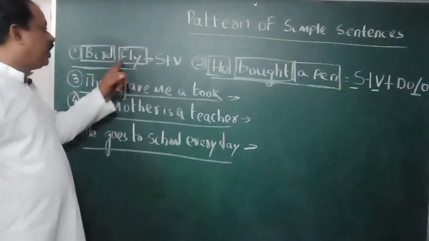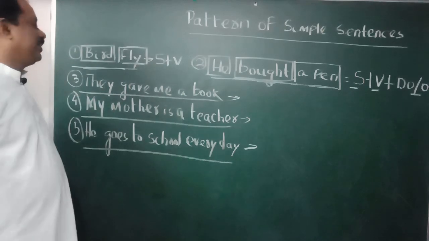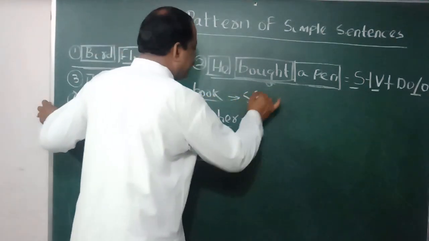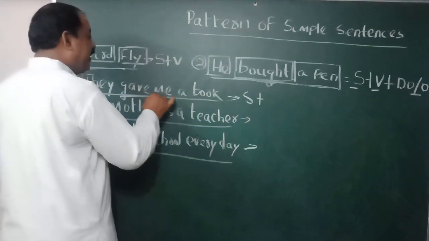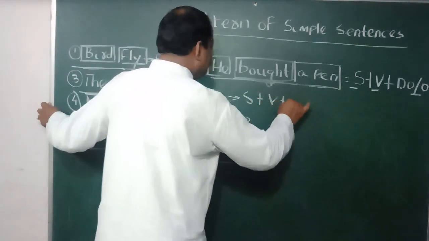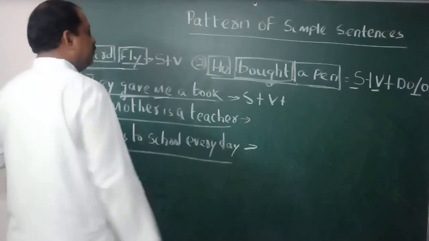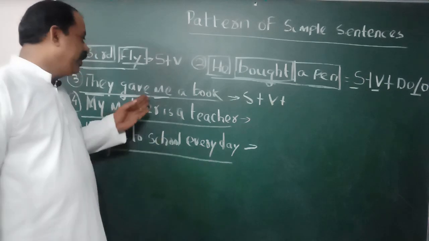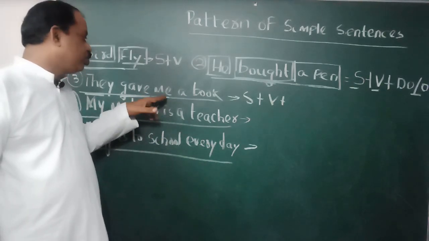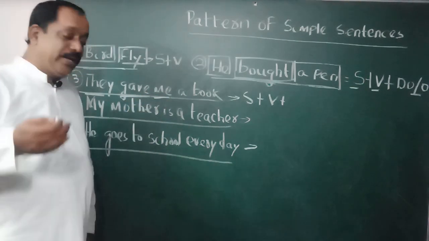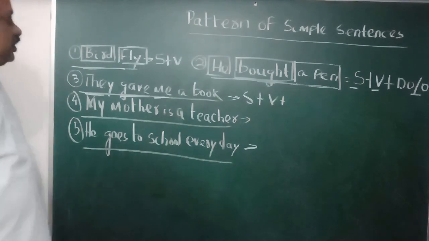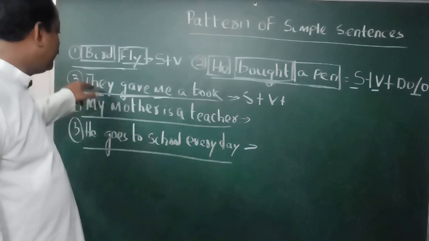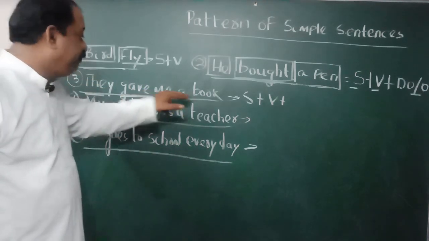Students, see here, birds fly. There is no other word there. Come to the third. They, subject. Then gave, verb. Then me. Make a question using what. If you make a question using what, it will not give the answer for me. But if you make a question using who, the answer will be me. For example, whom did they give a pen?